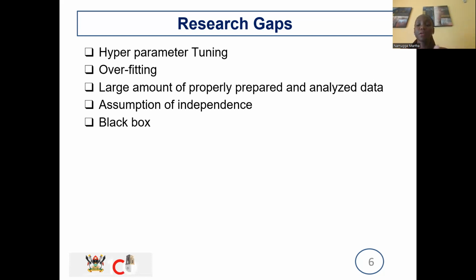Then the assumption of independence, this works for the naive Bayes. We assume independence, but that's not true. Features actually relate to each other. So the assumption of independence is not right.